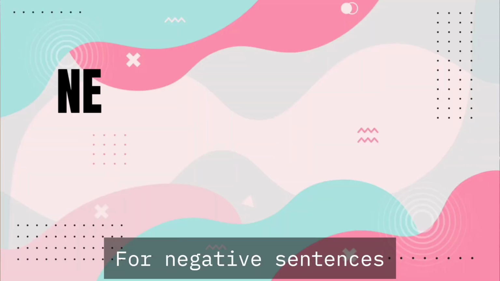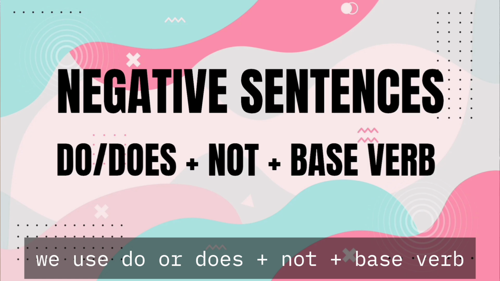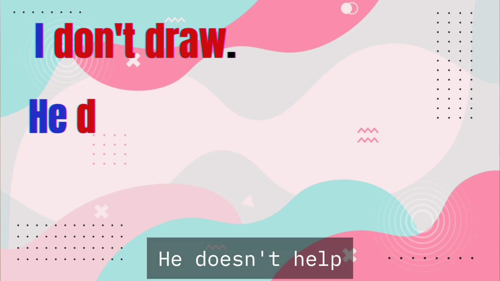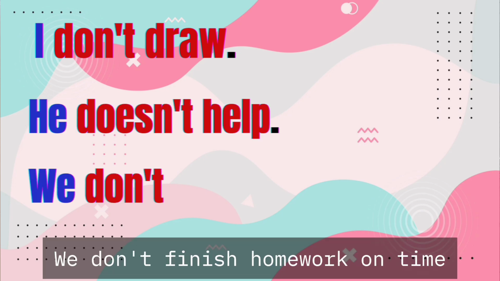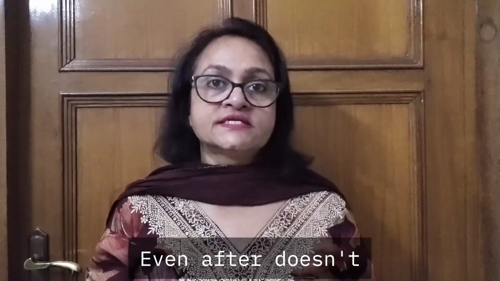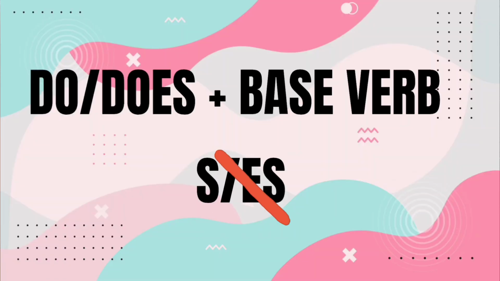For negative sentences, we use do or does plus not plus base verb. For example, I don't draw. He doesn't help. We don't finish homework on time. The thing to notice here is, even after doesn't, we use the base form of the verb. We don't add s or es to it.